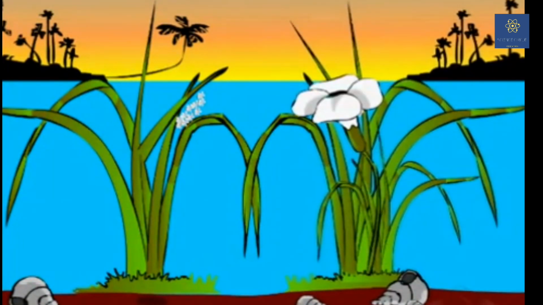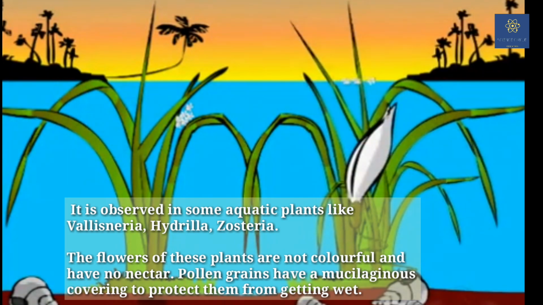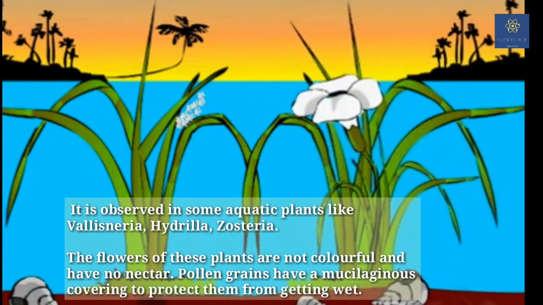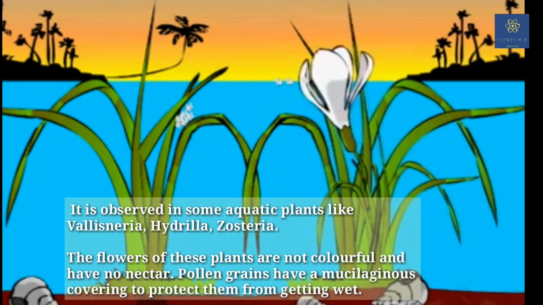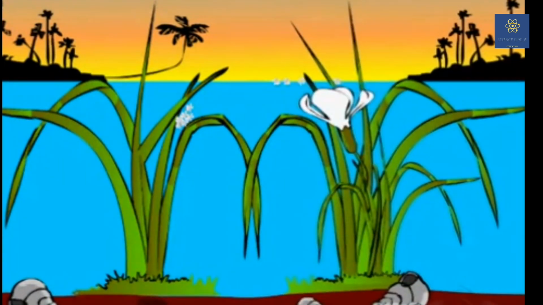In some cases the male flowers are such that they float on the surface of the water until they meet the female flower. In Vallisneria, the male flowers remain floating on the surface of the water till they meet the female flower.